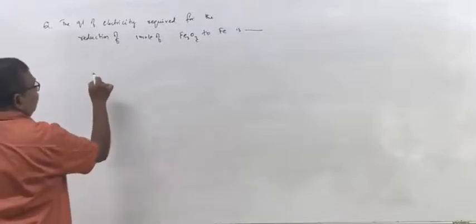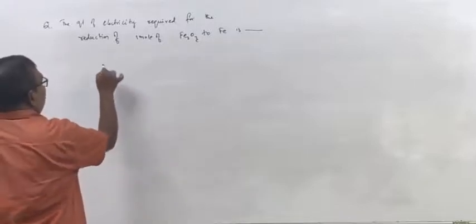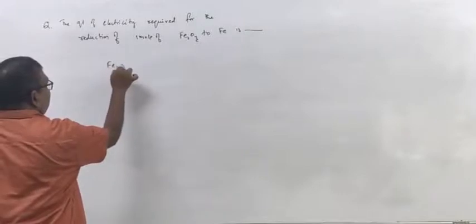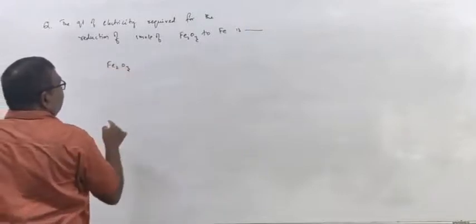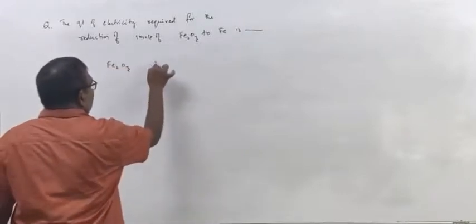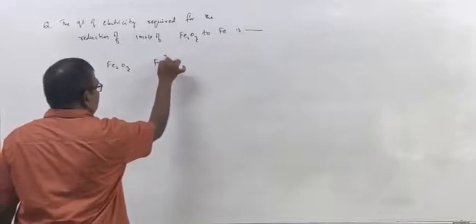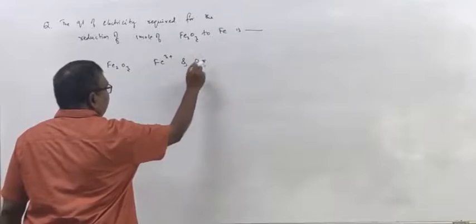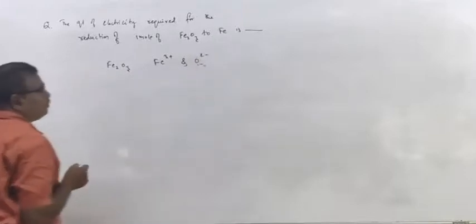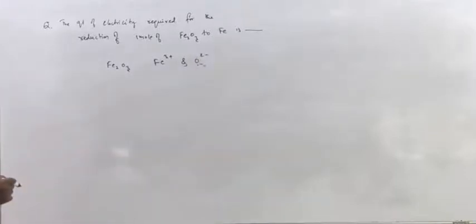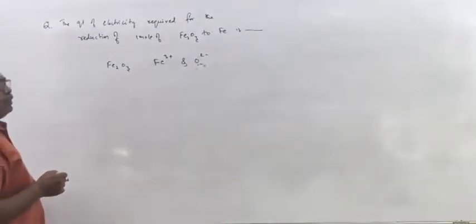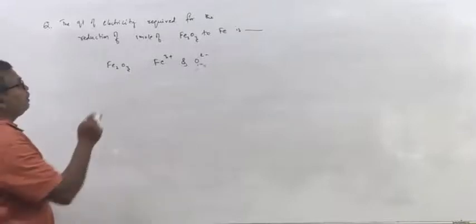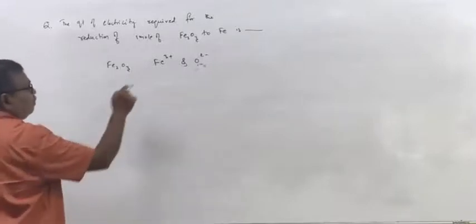Now see, 1 mole of Fe2O3 contains Fe3+ and O2-. Right? Fe2O3 is ferric oxide, iron is in +3 oxidation state. So Fe3+ ions are present in the electrolyte. Okay.